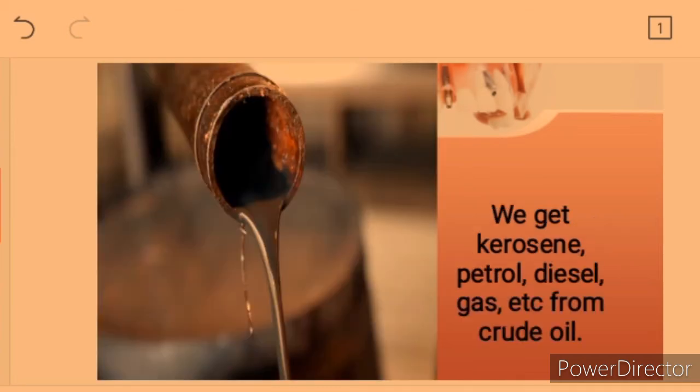Now this is crude oil. We can find crude oil in Akwa Ibom, Imo, Bayelsa, Delta, Rivers, and Ondo states. Now we can get kerosene, petrol, diesel, gas, and so many other things from crude oil.